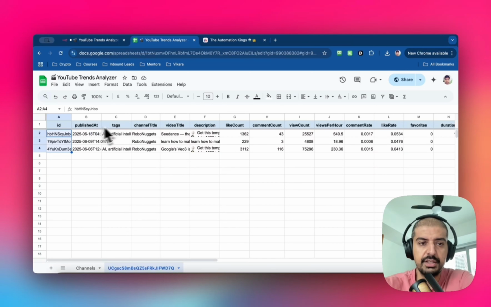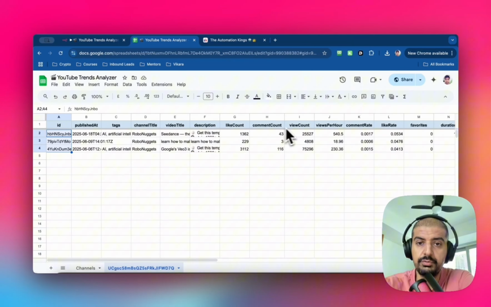So I've got the ID, the published at, tags if they are using any tags, channel titles, video titles, description, like count, comment count, view count. And then these are the metrics that I'm actually creating inside of the automation. So views per hour, comment rate, and like rate are what's being generated. And I've even got duration and definition.